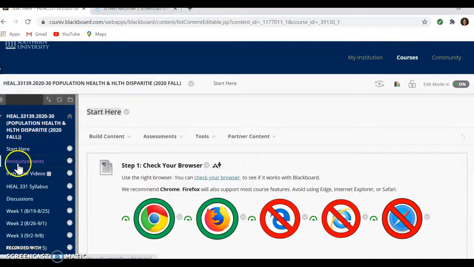As far as announcements go, I'm going to be using this to communicate with you guys. Anything that I need to tell you throughout the semester, I'll drop a note here. The good thing about this is that I send it in a way where it goes immediately to your emails. Also, it leaves each announcement up for the whole semester. So if you ever have a question and wonder what she said a month ago, you'll be able to go down and find that announcement and check it there.